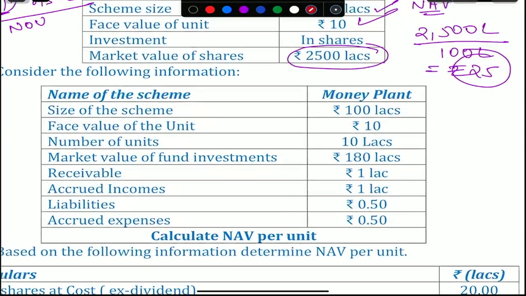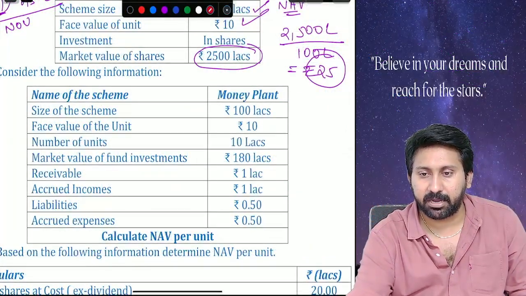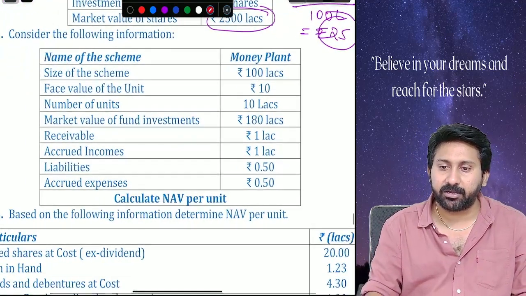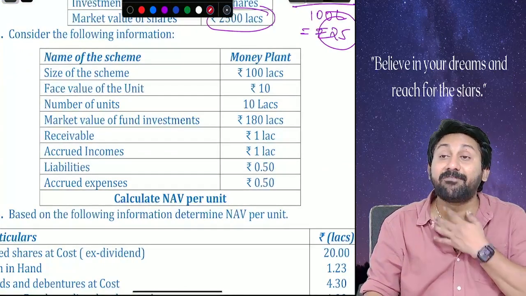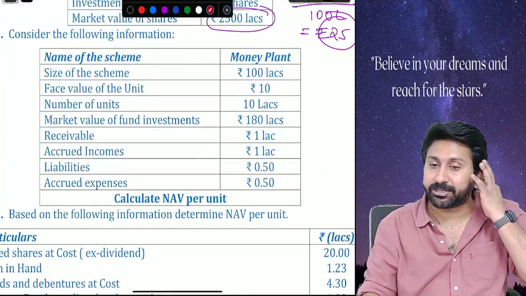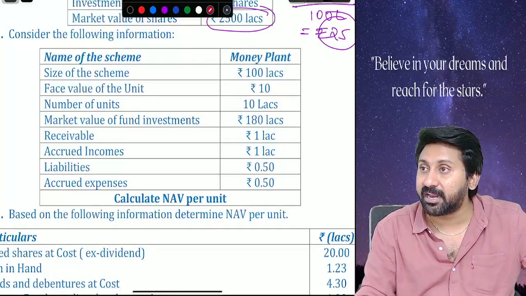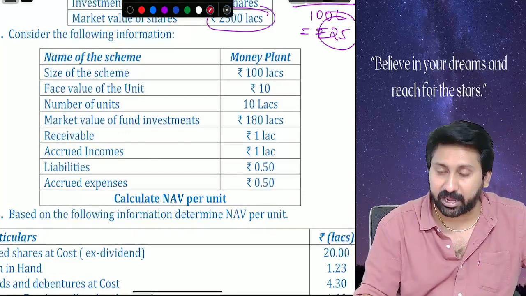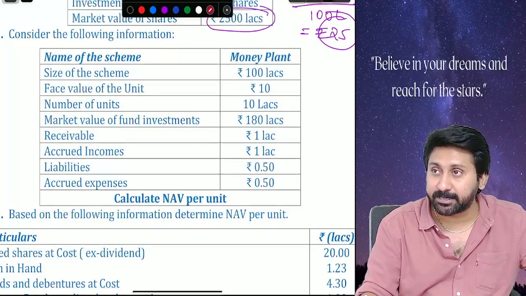Consider the following information. Name of the scheme, money plant, size of the scheme, 100 lakhs, face value of unit, 10. Number of units, they have given 10 lakh. Market value of the fund investment they have given already. How much? 180. How much receivable is there? 1. Receivable is an asset or liability? So added. Next, accrued incomes, receivable incomes. Added or deducted? Added. Liabilities, how much? 0.5. Accrued expenses, liability.